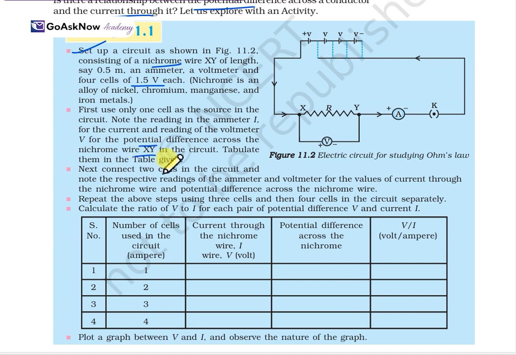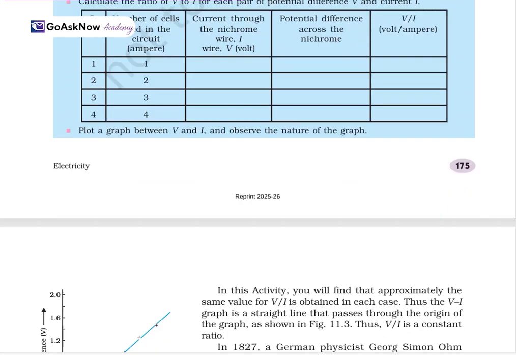Tabulate them in the given table. Next, connect two cells in the circuit and note the respective readings of the ammeter and voltmeter. This is completely laboratory based. You'll just have to make the connection and note down the potential difference across the nichrome wire, the current through the nichrome wire, and the ratio between both of them. This is what is called Ohm's law.